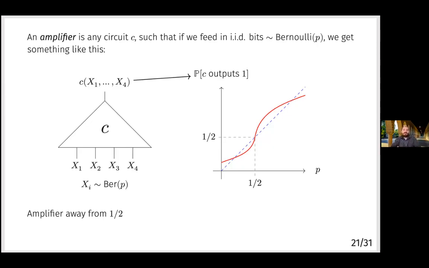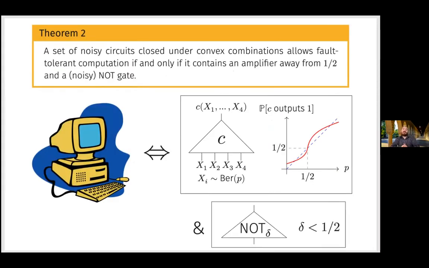You can think of this as kind of like a noisy majority gate. You can use this to add redundancy in your circuit and perform fault tolerance so the error probability doesn't grow too large. And we would call this an amplifier away from 1/2. And we found that these objects are crucial because if you have a set of noisy circuits that's closed under convex combinations, then it allows fault-tolerant computation if and only if it contains both an amplifier away from 1/2 and a noisy NOT gate. A noisy NOT gate just means any NOT gate that is more likely to, in fact, flip the bit than not flip the bit. Okay, so if you have these two ingredients, you can reliably compute.